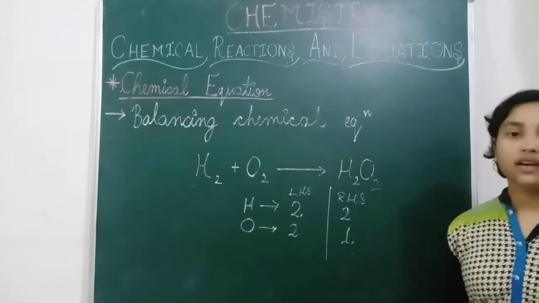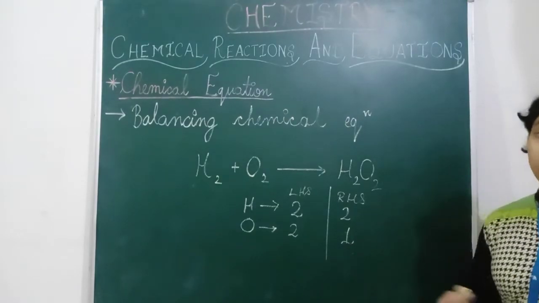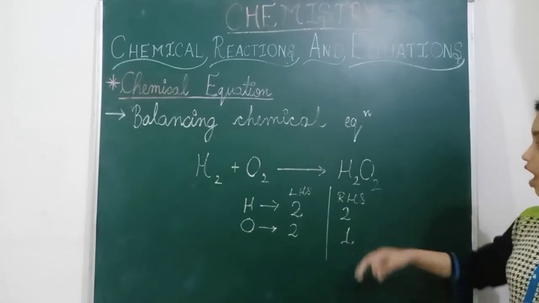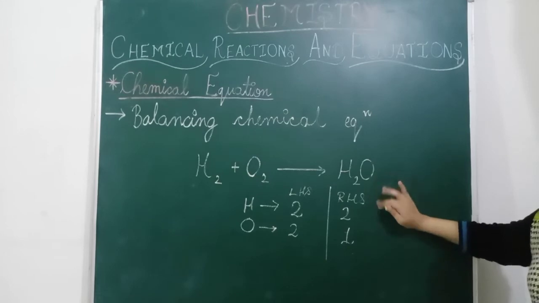You are not able to drink hydrogen peroxide, but water is necessary for us. So how do we keep it as water? We will not change this subscript 2.